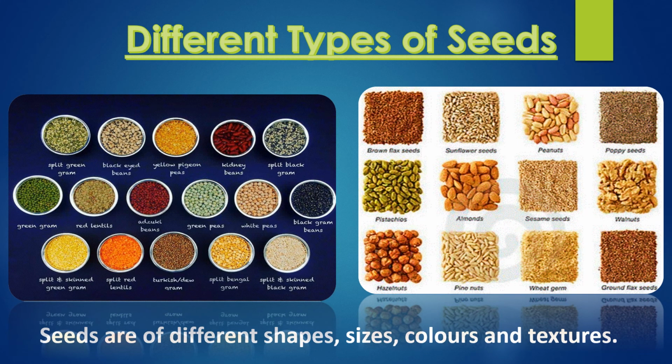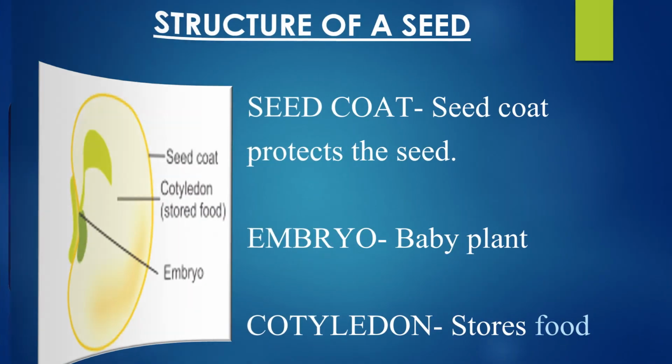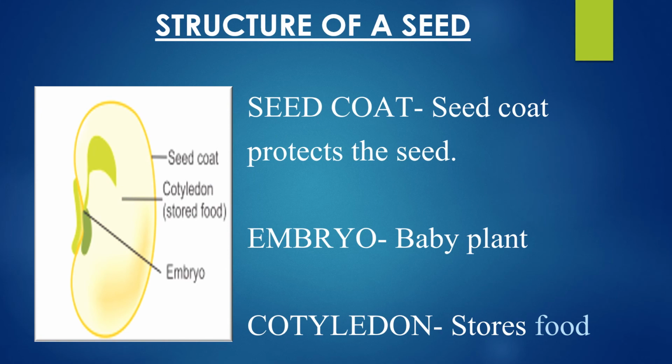Seeds are of different types. Seeds are of different shapes, sizes, colors, and textures. You can see in the picture given. Structure of seed. Seed comprises of three main parts: seed coat, embryo, and cotyledons.